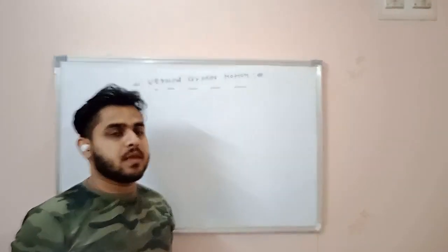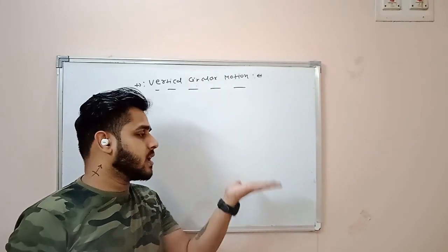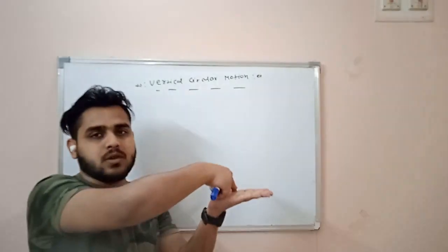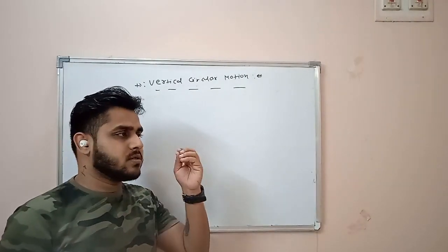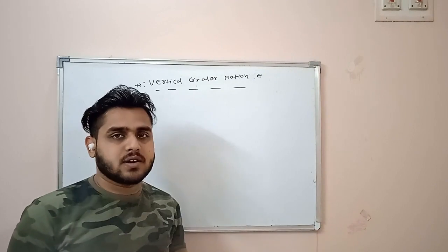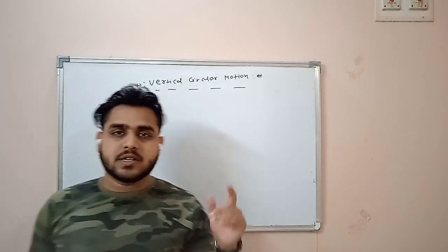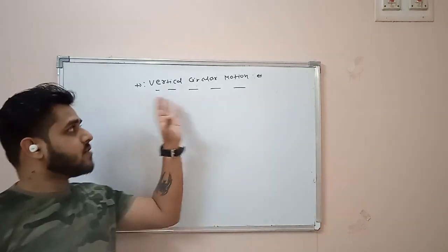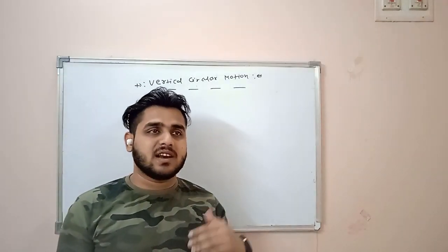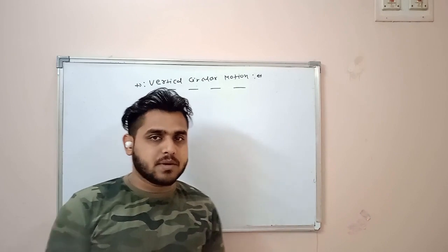But in case of horizontal circular motion, like if the circular motion is happening on the floor, potential energy will not change. So the only energy associated with horizontal circular motion is kinetic energy. So the detailed work, energy and power analysis will not come into the picture in horizontal circular motion. But in vertical circular motion, the analysis of work, energy and power will come into the picture. So let's see.